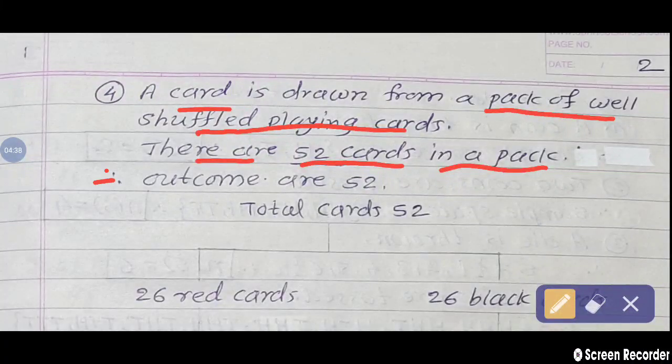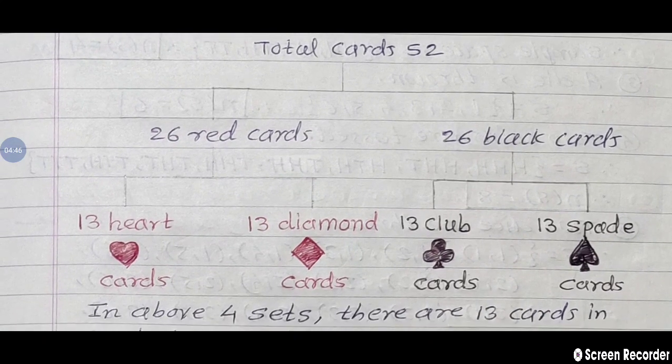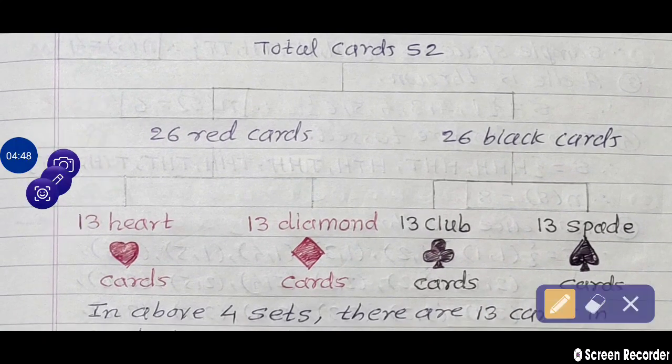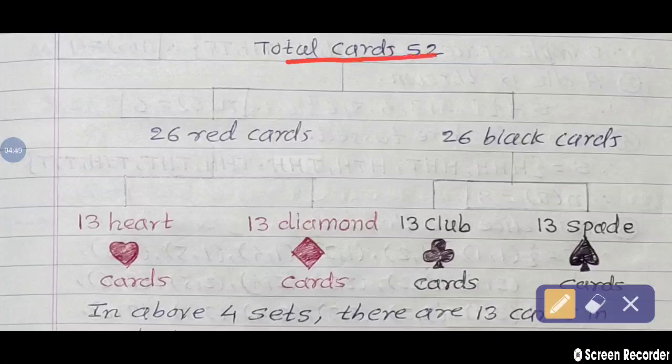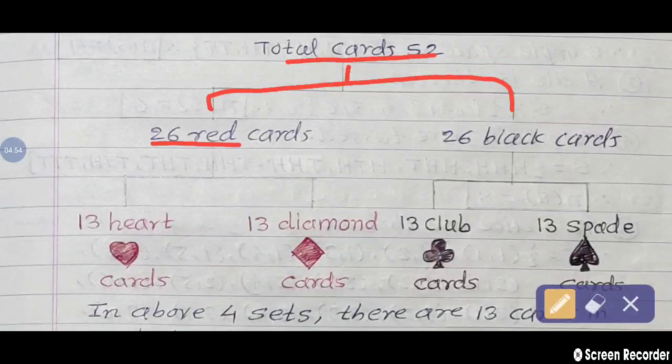Therefore, outcomes are 52. So what are the types of cards? Total cards in that pack are 52, divided into 26 red cards and 26 black cards.